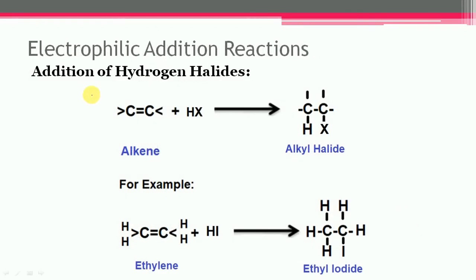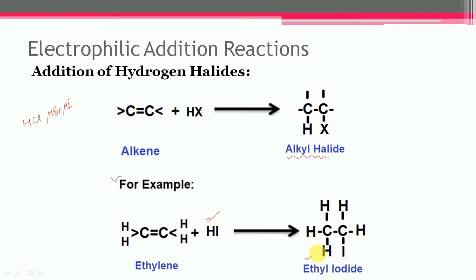Next is the addition of hydrogen halide. Alkenes readily undergo addition reactions with hydrogen halides like hydrogen chloride, hydrogen bromide, and hydrogen iodide. Finally, the alkyl halide gets formed. Let us take one example, the addition of hydrogen iodide to ethylene. In this case, ethyl iodide gets formed.